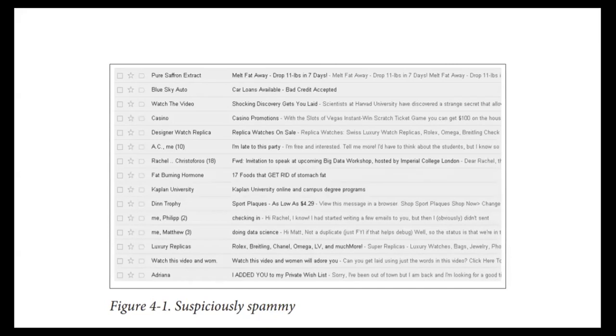For example, we have a spam word, that is loan. Loan is a word. So we have identified loan, and maybe fat, another word.